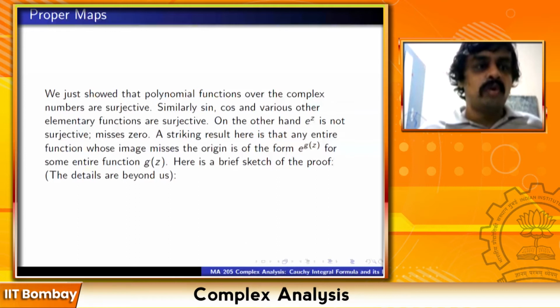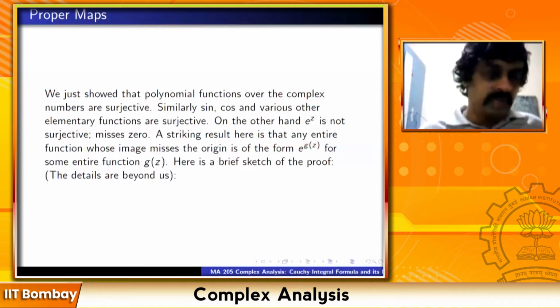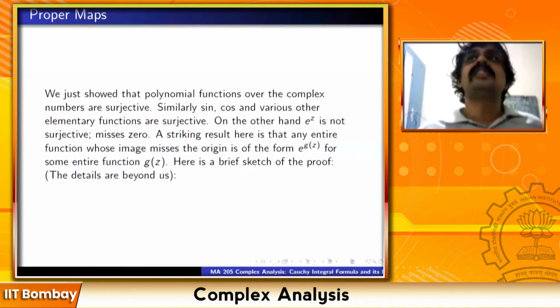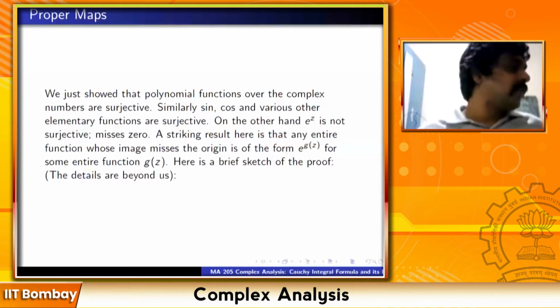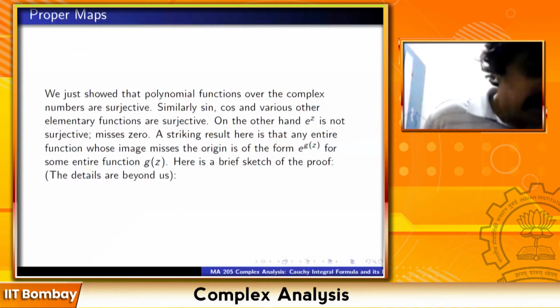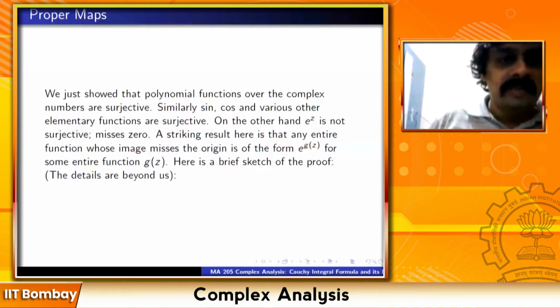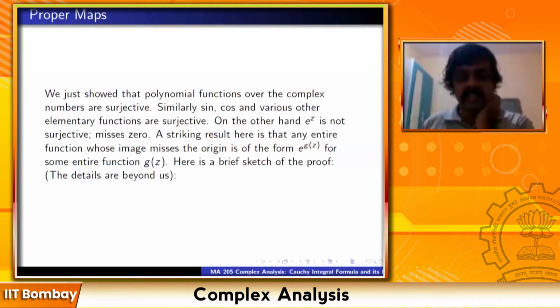So we just now proved that polynomial functions over the complex numbers are surjective. Every non-constant polynomial function from C to C is surjective. That is what the fundamental theorem of algebra said. It has a zero, but saying that every polynomial has a zero is the same as saying it is surjective. Because if you want f(z) to attain the value alpha, then you just want to say that f(z) minus alpha has a root. So saying that every polynomial has a root is the same as saying that the polynomial function is surjective. Similarly, sine, cos, and various other elementary functions are surjective.